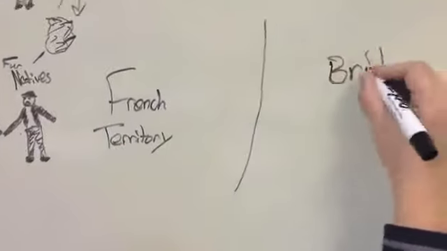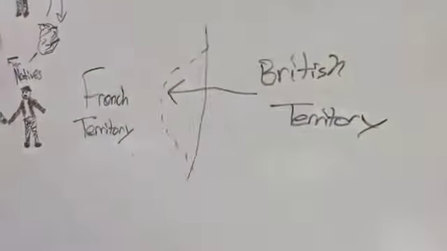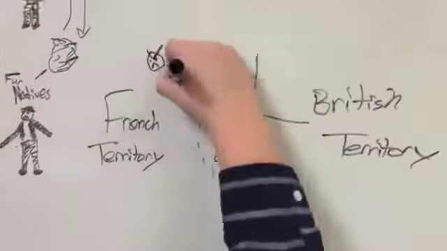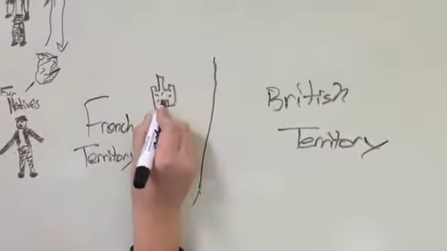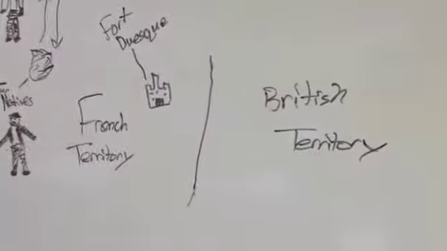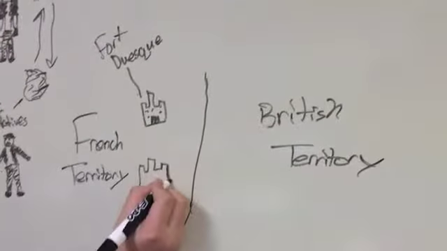Conflicts began in the Ohio River Valley when British fur traders moved into the area and built a village and trading post. However, the valley was part of the French territory, so the French attacked and destroyed the village and trading post, driving the British back. The French took back the Ohio River Valley and named it Fort Duquesne.